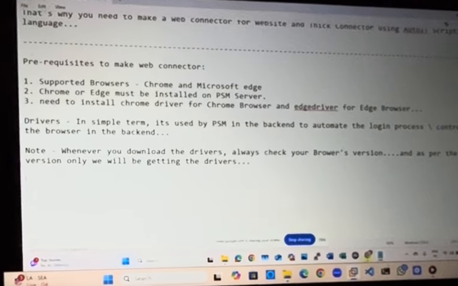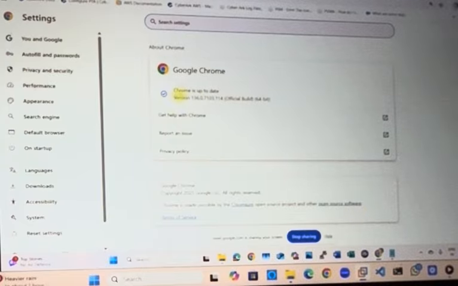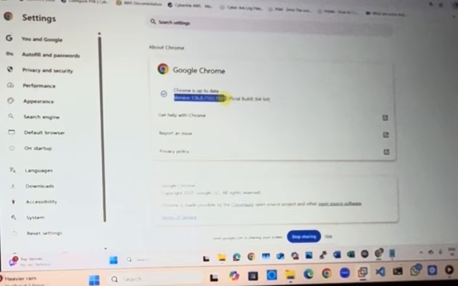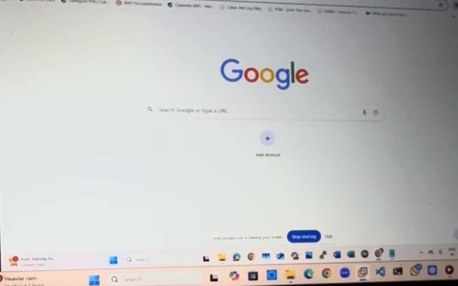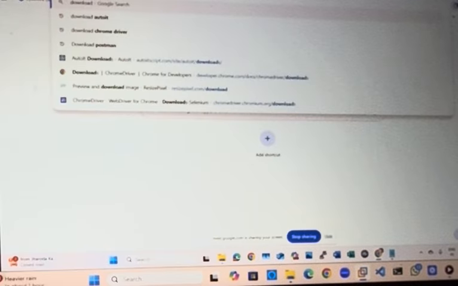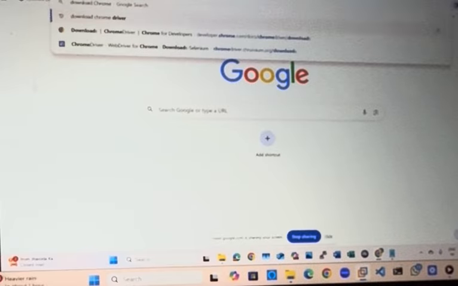So let's say this is my Chrome, just for example, and you need to do this on your PSM. You can check your Chrome: click on the three dots, and here you will see Help, About Google Chrome. And here you can find out which Chrome version you are using. In my case, it's 136.7.103.114.